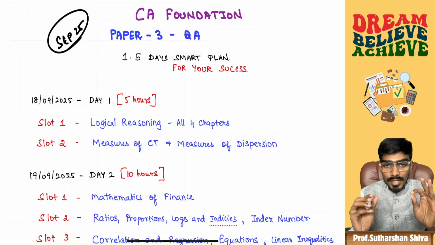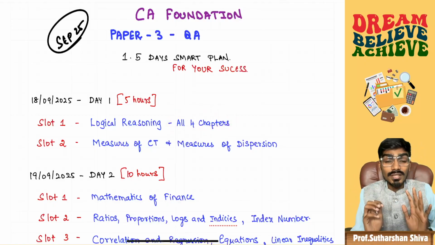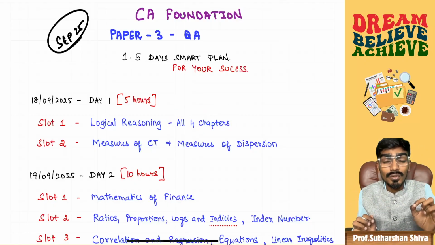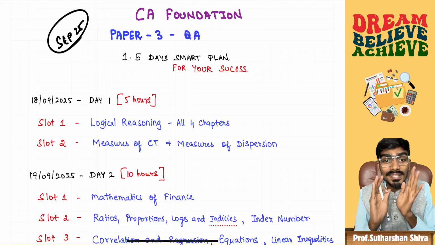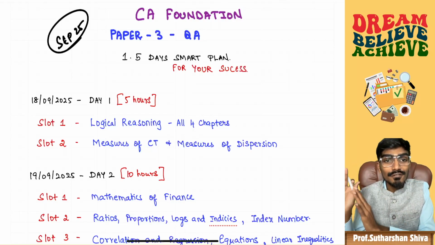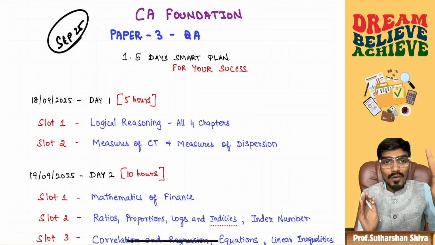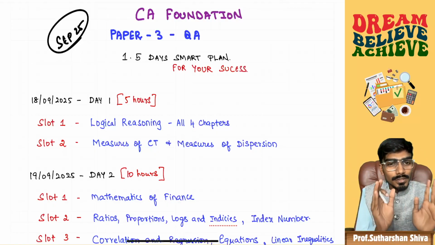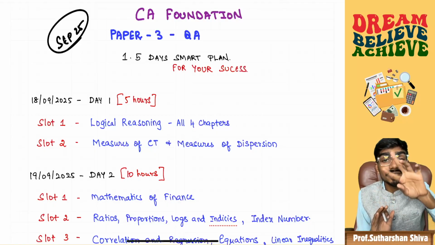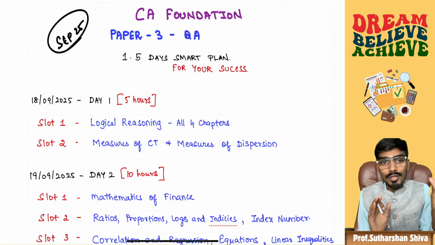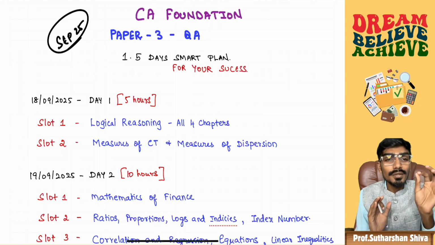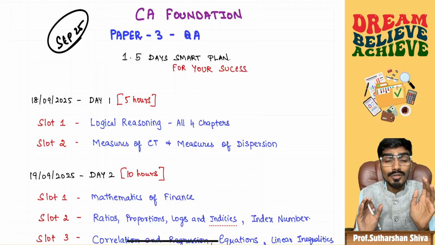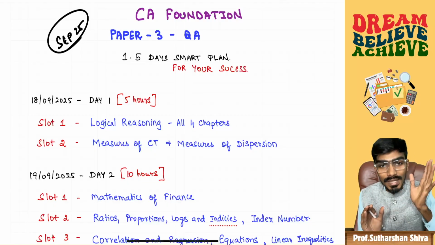Today you will be focusing on logical reasoning. Here is an examination tip: prepare logical reasoning first. But in the examination, if the question paper is hard, go for logical reasoning first. If the question paper is moderate or easy, do logical reasoning at the end of your examination time, because 5 to 7 questions may be set as a trap for you that may consume a lot of time to get an answer.